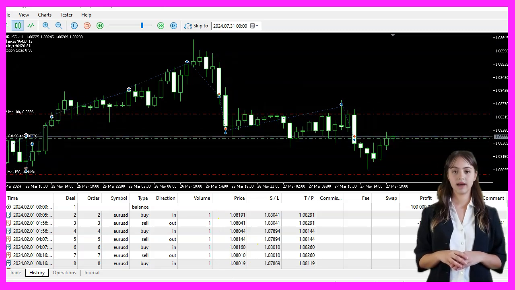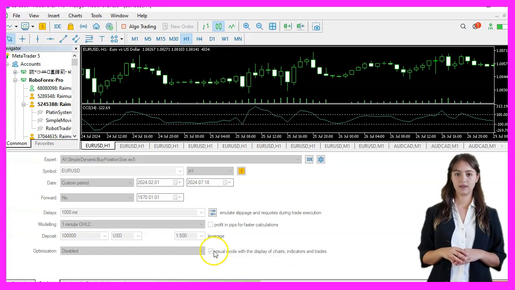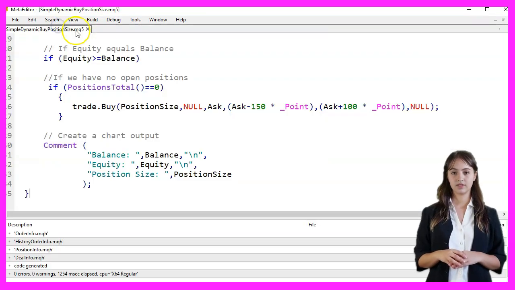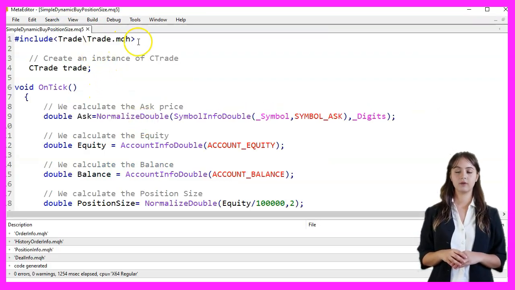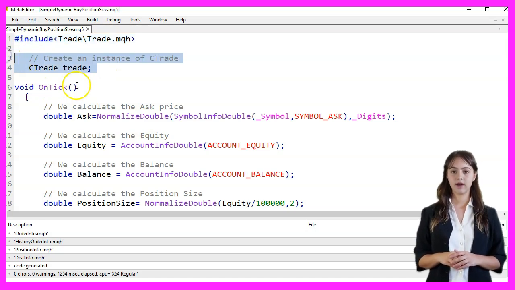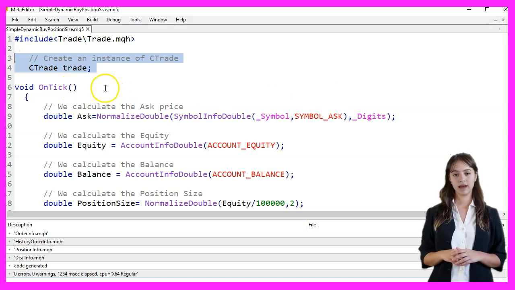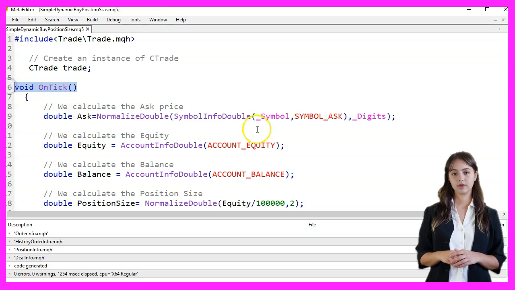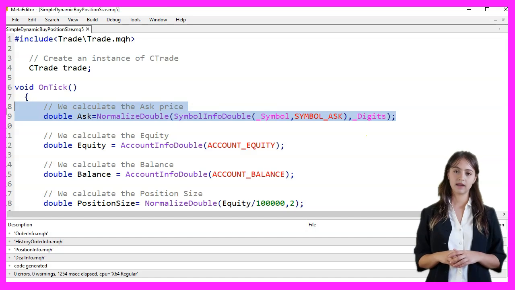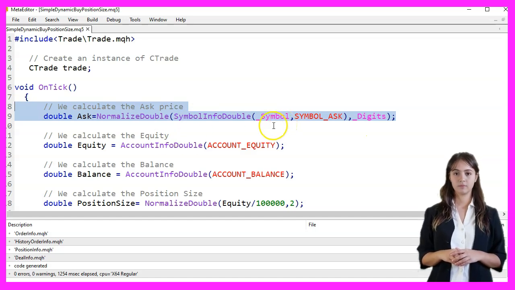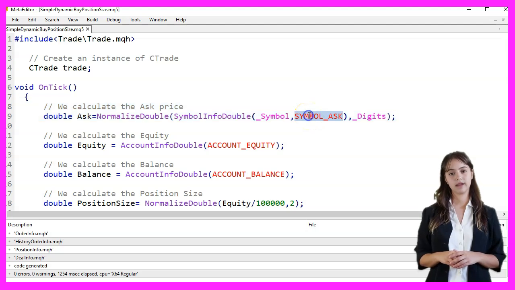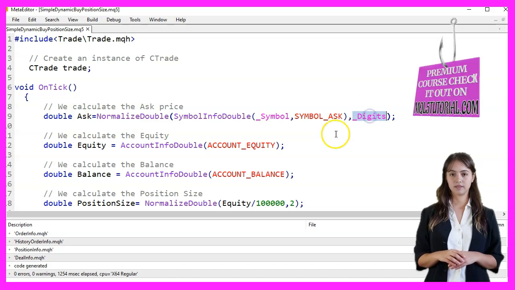We start by opening Metaeditor, which can be done by clicking the little icon or pressing F4. First, we include the Trade.mqh file, which provides us with trading functions. Then we create an instance of the CTrade class named Trade, which will be used to execute our trading operations. In the OnTick function, which is called every time a new tick is received for the symbol, we begin by calculating the ask price. This is done by using the SymbolInfoDouble function with the symbol ask parameter, and then normalizing the value to the number of digits specified by digits.